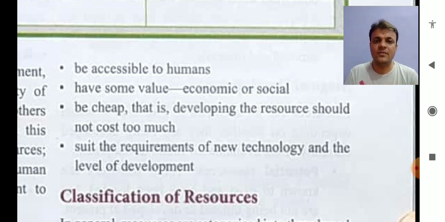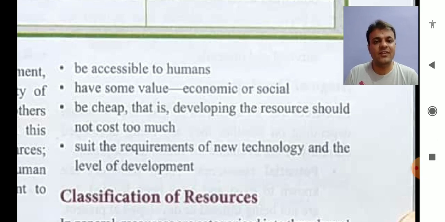Obviously some social resources are also there which do not have economic value. For example, if you need neem leaves to make something at home, in Indian society, in many places neem trees are there, or you would go to your neighbor, or you might also have a neem tree in your compound.